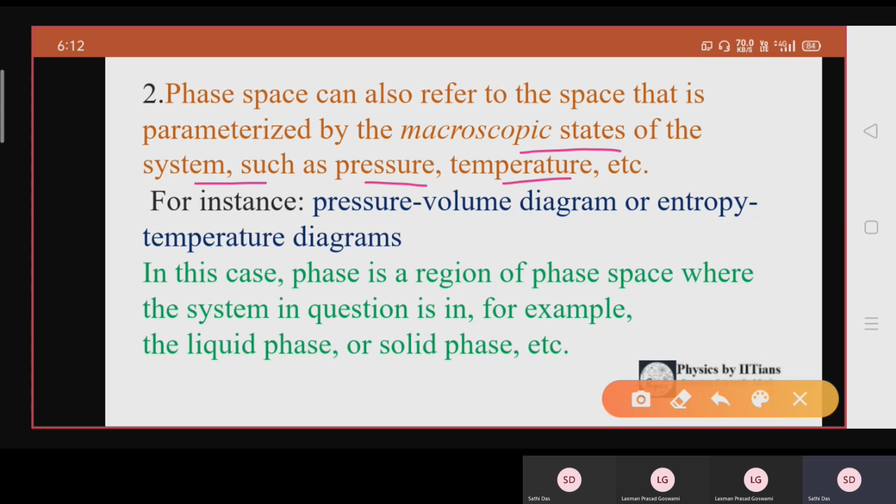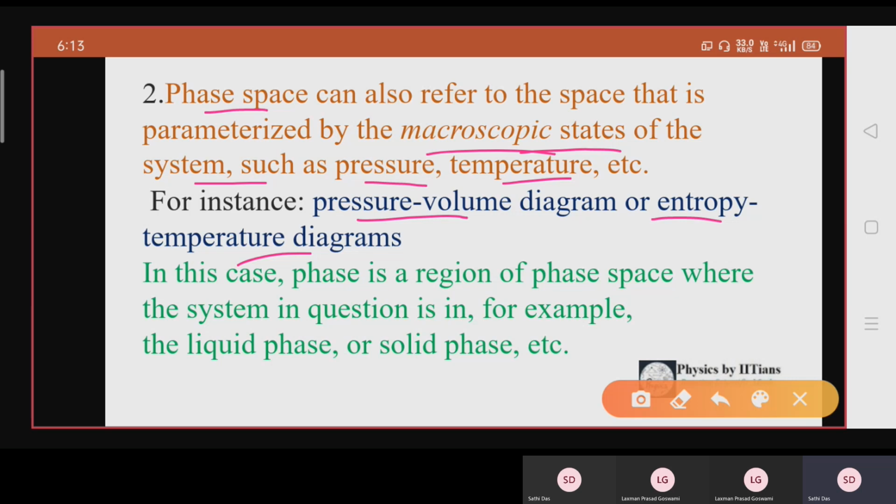This is one definition of the phase space in statistical mechanics, but there is another definition: the phase diagram, which is also denoted as phase space, such as a pressure-volume diagram or entropy-temperature diagram. It denotes the macroscopic states because they are observable states like liquid and solid.